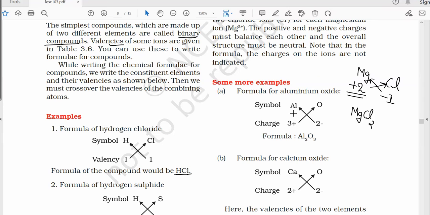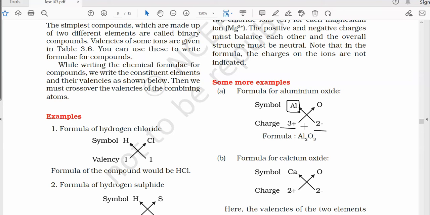Similarly, let's talk about aluminium oxide. Here we know that aluminium has how much charge? It has +3 charge, and oxygen has -2 charge. On crossing over, we will see that to satisfy the oxygen's valency, if we are taking 2 aluminiums, then with +3 charge here, 2 into +3 will become +6.